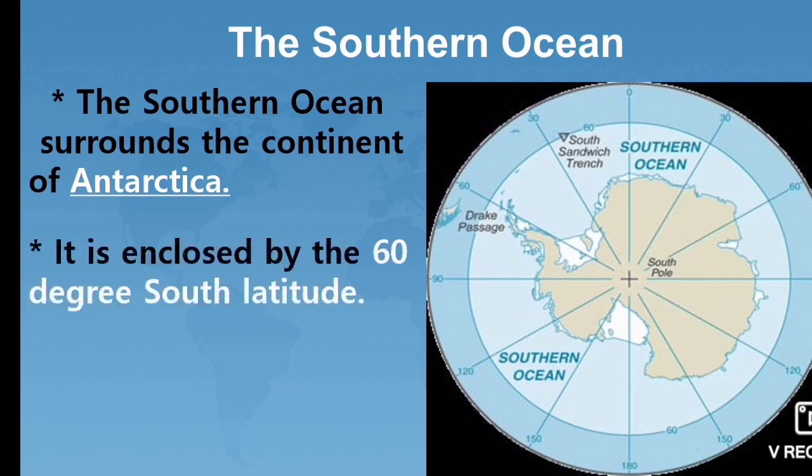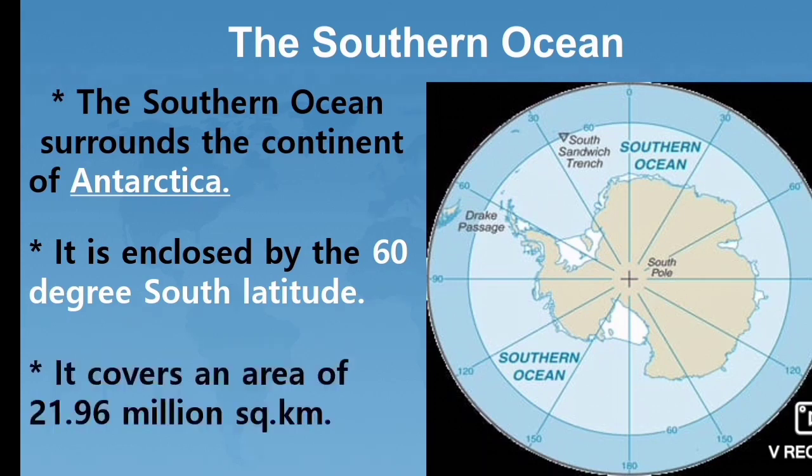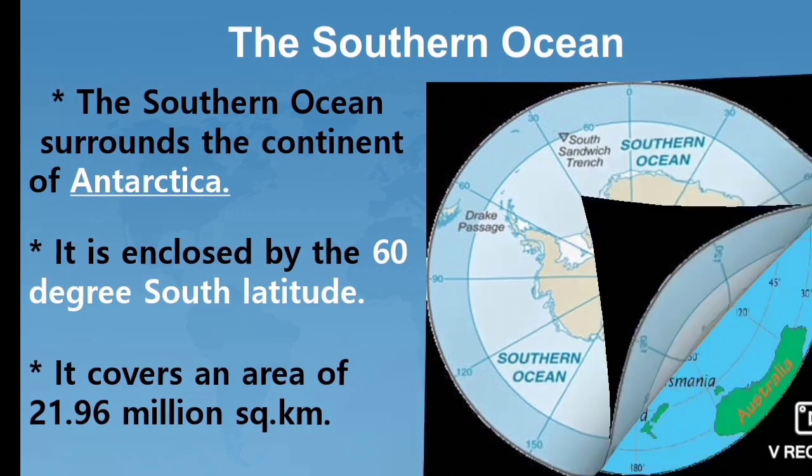Students, latitude means the imaginary line drawn horizontally in the east to west direction on the earth's surface to find out the location, and calculate the distance and time. It covers an area of 21.96 million square kilometers.